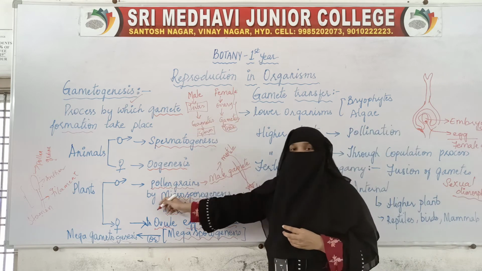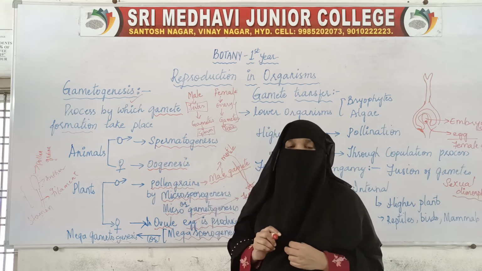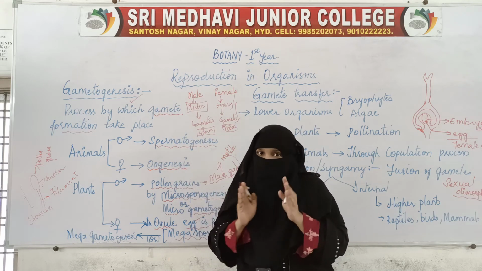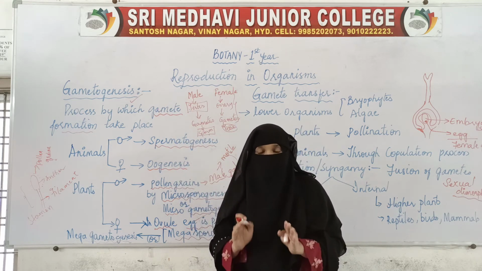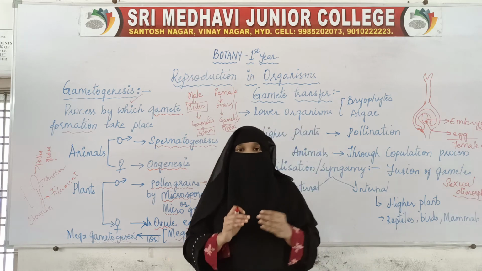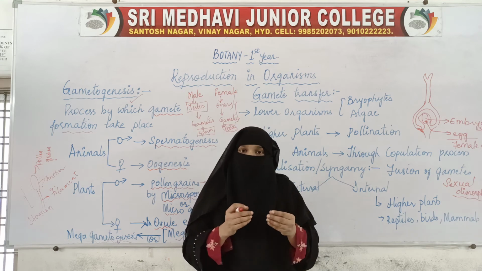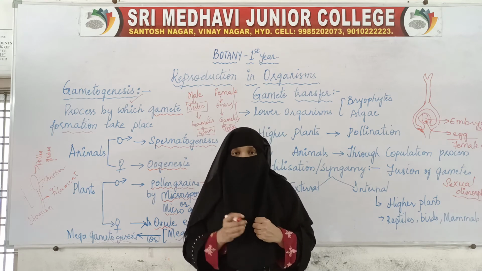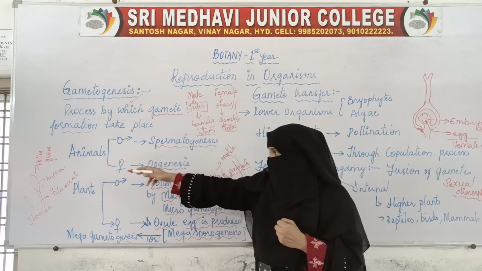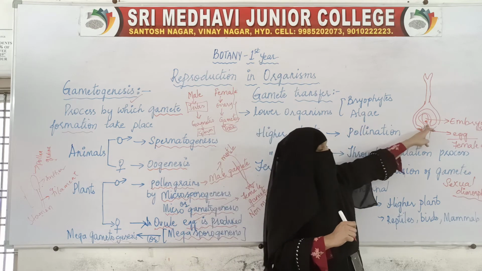The first step is production of gametes, which is called gametogenesis. Now the gametes are fully formed. The male gamete should travel to the female gamete, and only then will fusion take place. For the fusion to take place, male and female gametes should be together. Here the male gamete is formed on the pollen, that is the anther. The female gamete is inside this ovule.